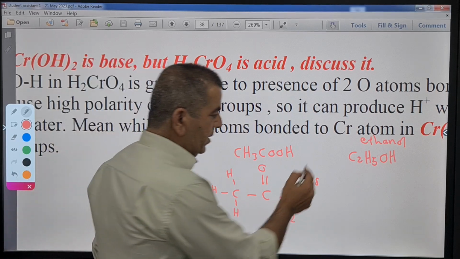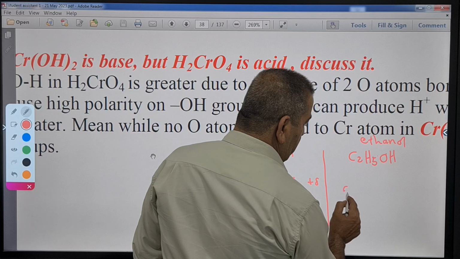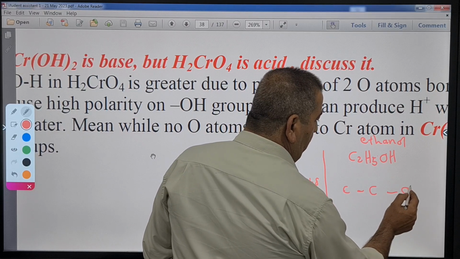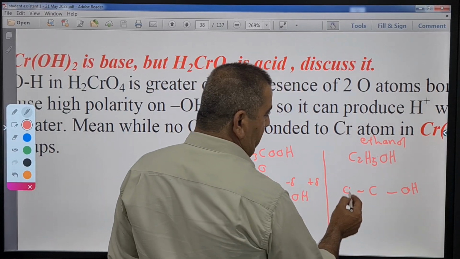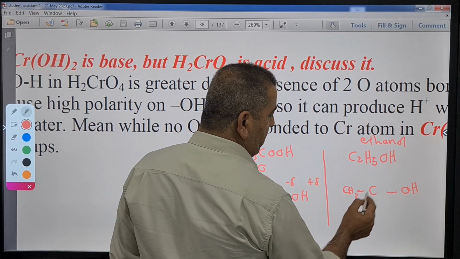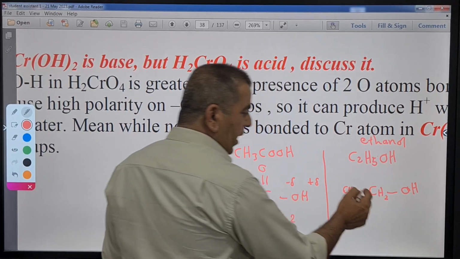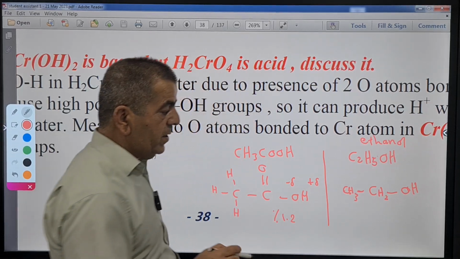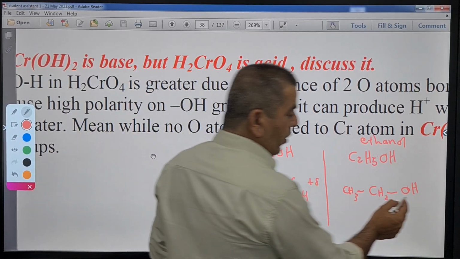Let's see why not acid. We have 2 carbon atoms, the first carbon, the second carbon, and we have the OH group here. Here we have CH3 and we have CH2 here. The carbon that holds OH doesn't have any oxygen atom to cause polarity on OH.